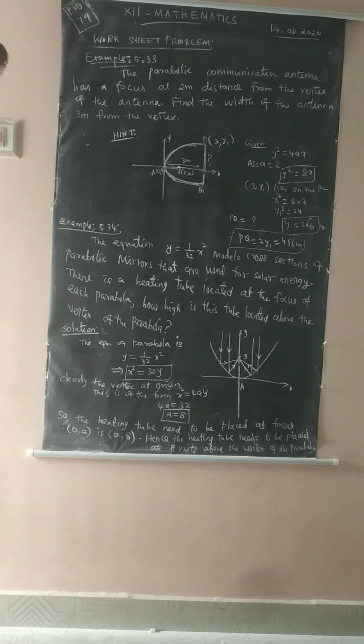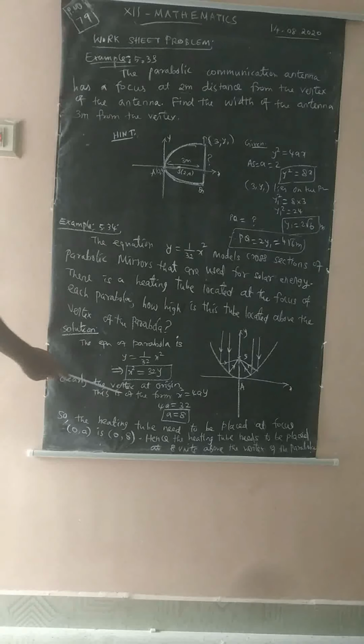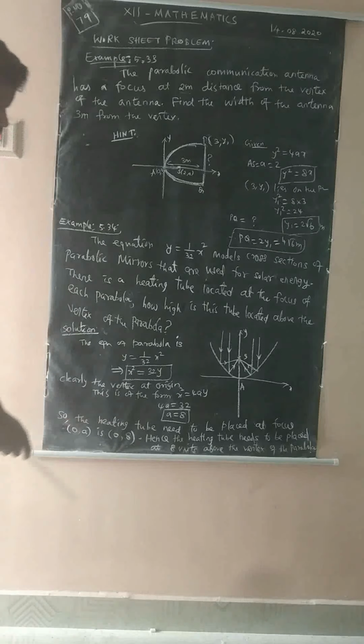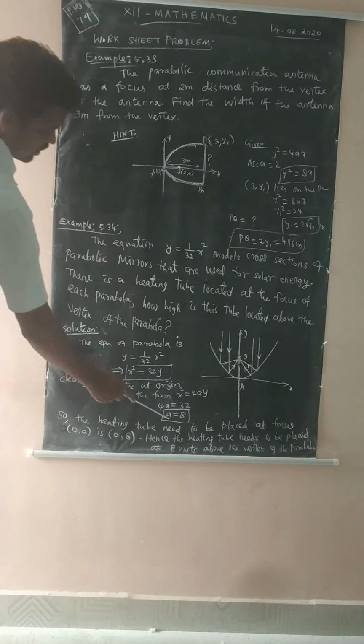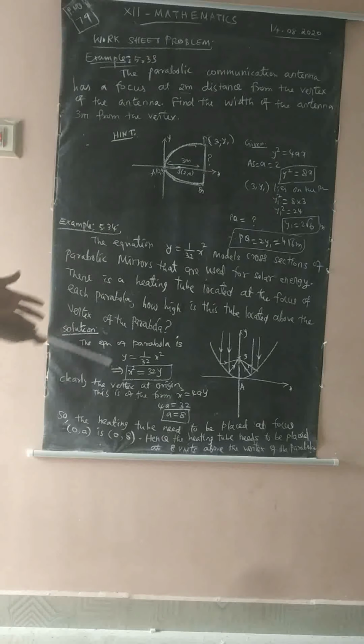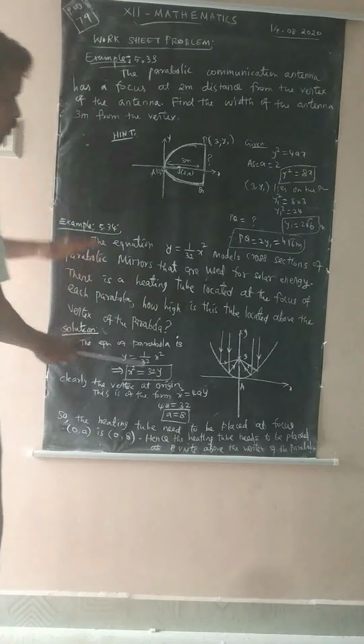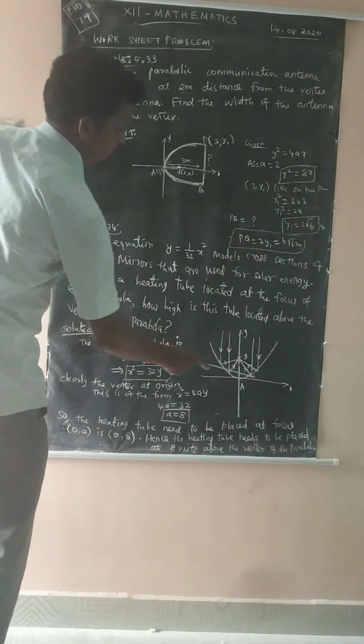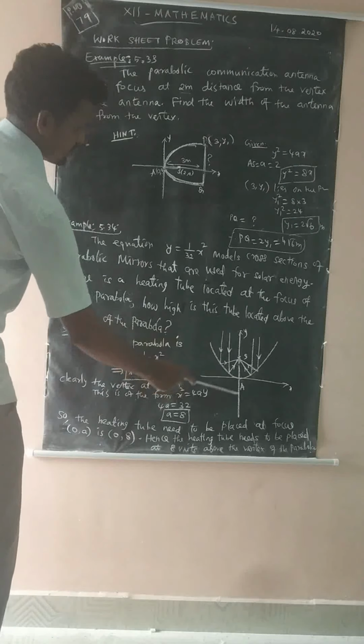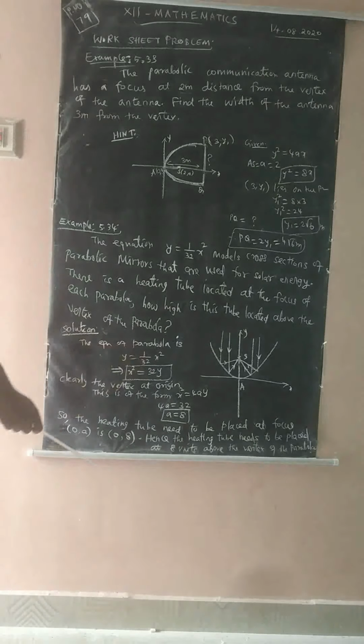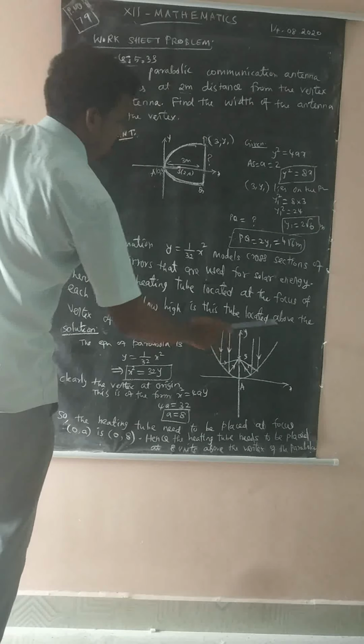Here the equation of the parabola is given, y equal to 1 by 32 x square. So x square equal to 32y. Clearly it's a standard one, that means the vertex is at the origin. This is of the form x square equal to 4ay. So 4a is equal to 32, a is equal to 8. Now see the diagram. The parabola is open upward, with the x-axis, y-axis and the vertex. That is the parabolic mirror model.